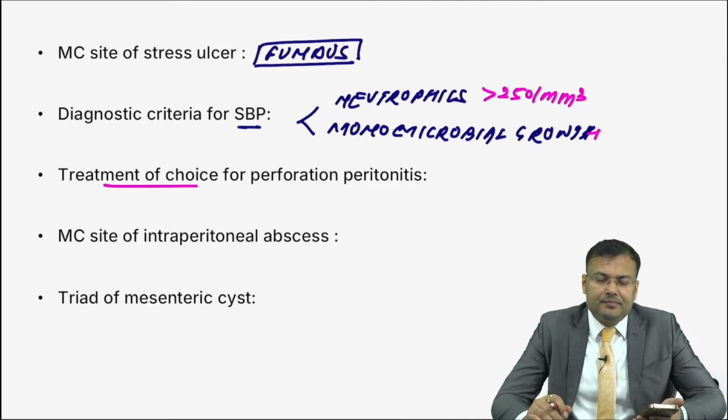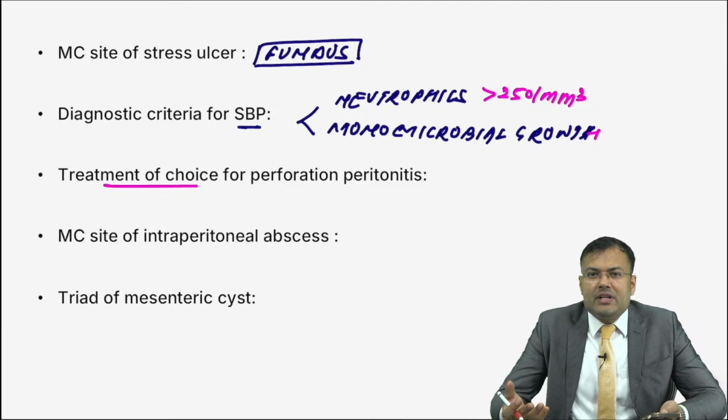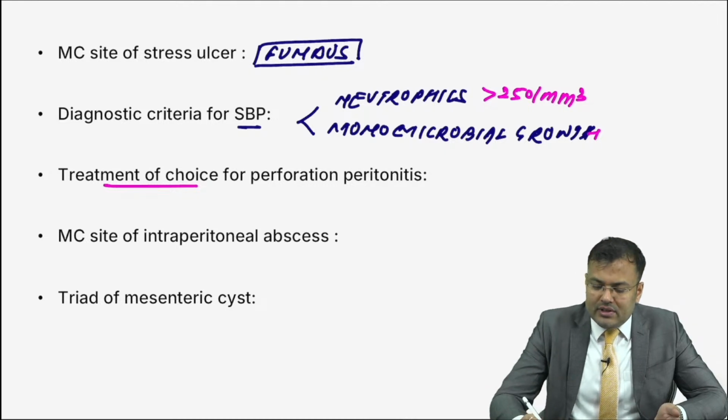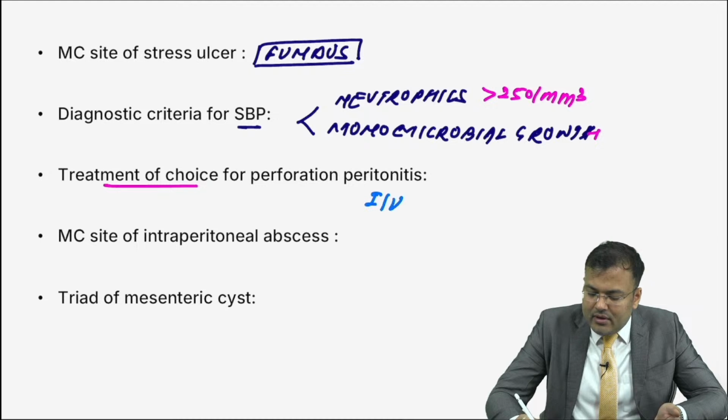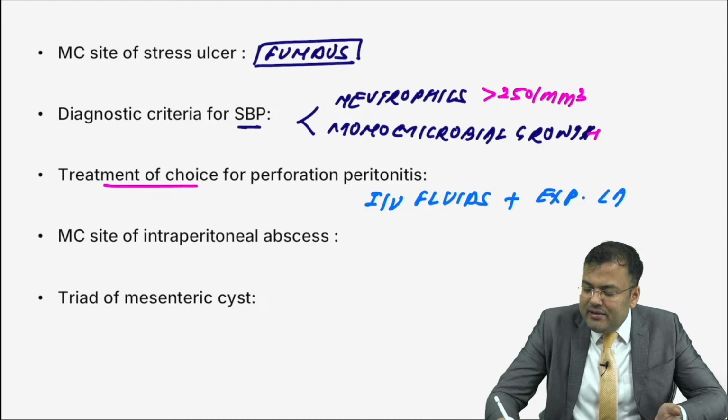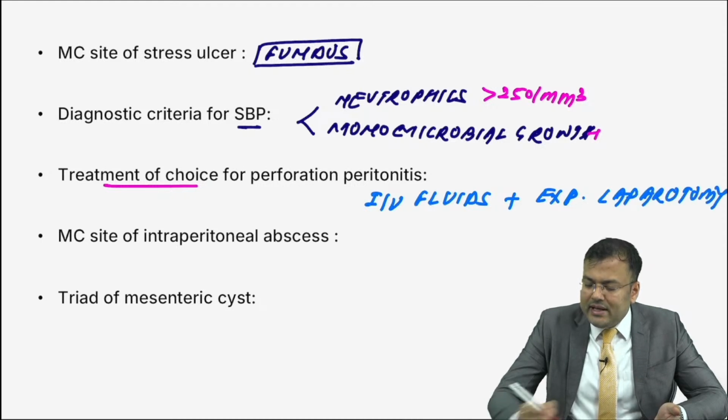Easy question. Treatment of choice for perforation. Whenever any patient has perforation peritonitis, first resuscitate the patient with IV fluids. When the patient is fully resuscitated, then we take the patient for laparotomy. So it is IV fluids followed by exploratory laparotomy. We are not taking the patient directly for laparotomy.